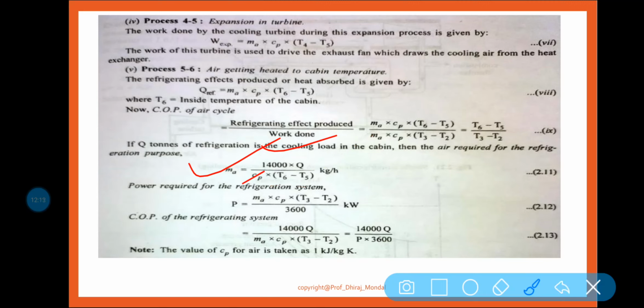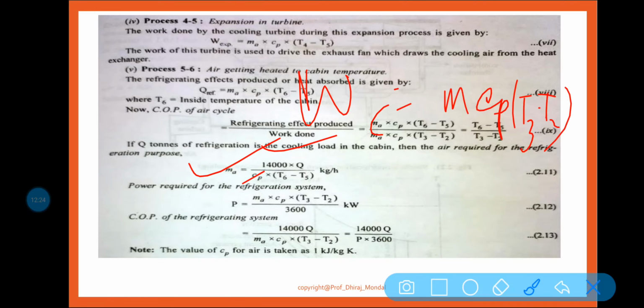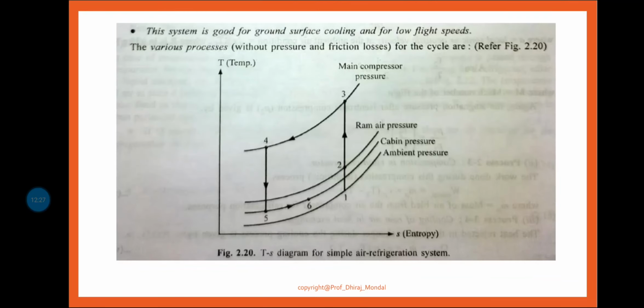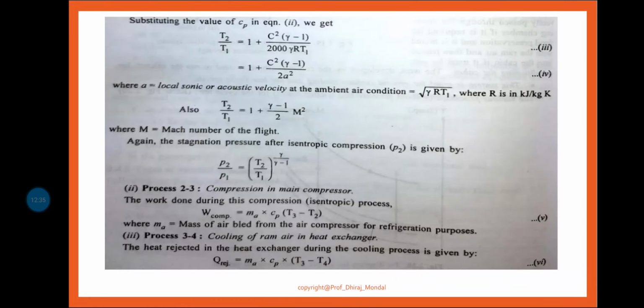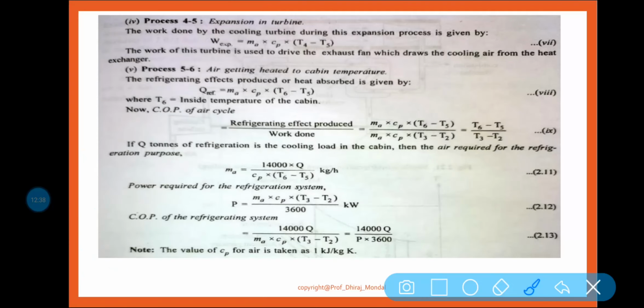Now power, how can we calculate power? We know that power is equal to W, the compressor work. So mCp delta T here means T3 minus T2. Why T3 minus T2? Because you can see that in this portion the compressor is working. So T3 minus T2. Clear? So it is T3 minus T2 by 3600, because in terms of kilowatt you have to take this power. So power required for the refrigeration system is mCp delta T by 3600.